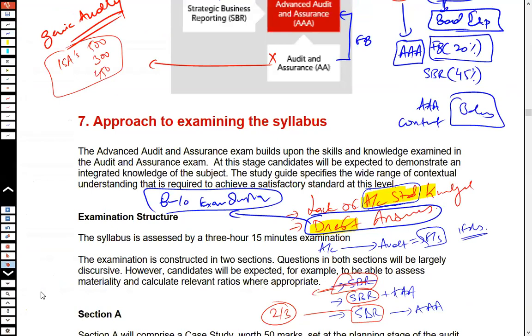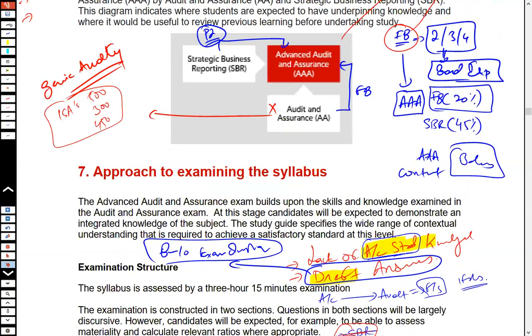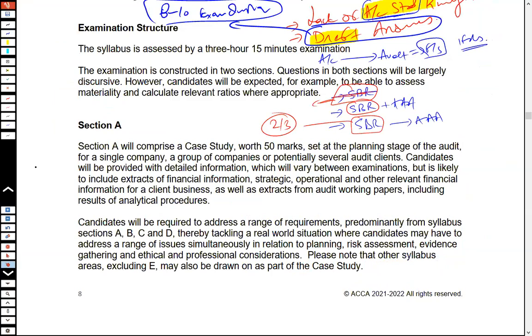Now, let's move a bit forward and see what the syllabus structure is. As you could see, this is a 3-hour 15-minute paper with section A having 50 marks, and in section B there are 2 questions of 25 marks each, which makes it 50 marks.